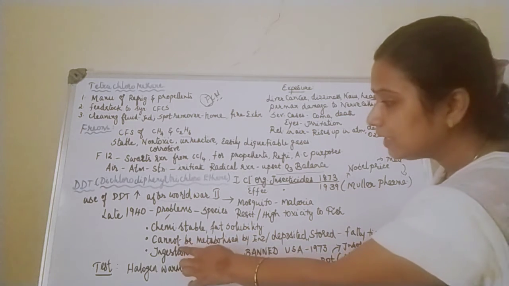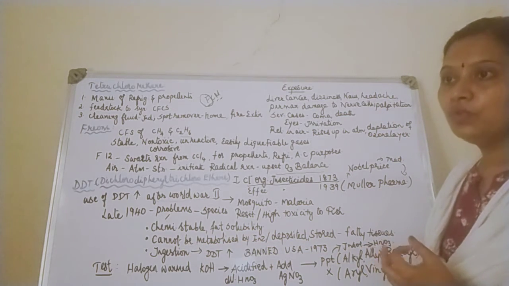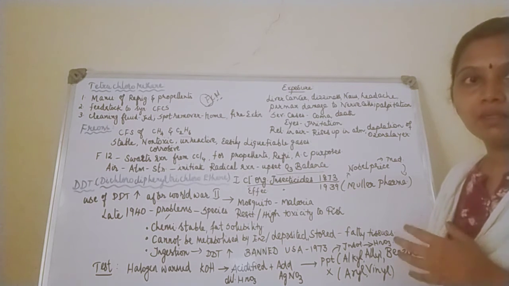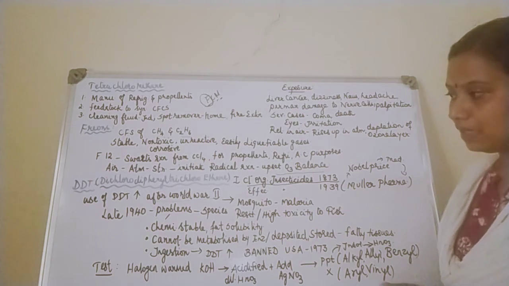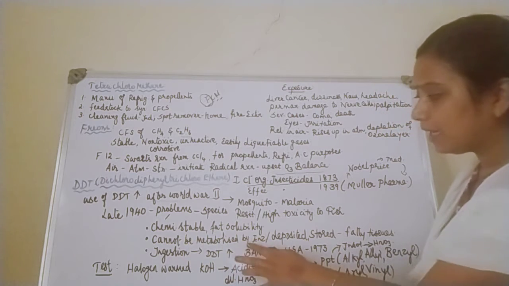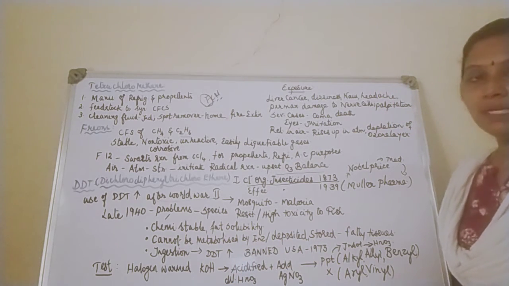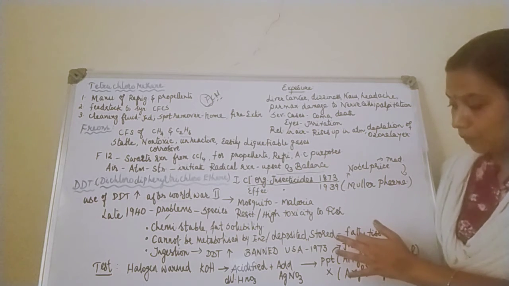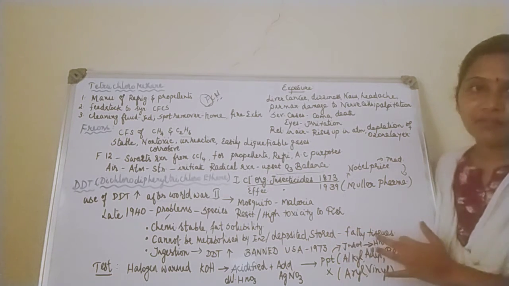What is the main problem? You cannot metabolize some chemicals because we don't have particular enzymes or hormones present in the animals. So it cannot be metabolized by the enzymes. Once a particular chemical cannot be metabolized, then what happens? It will be deposited and stored in the fatty tissues.